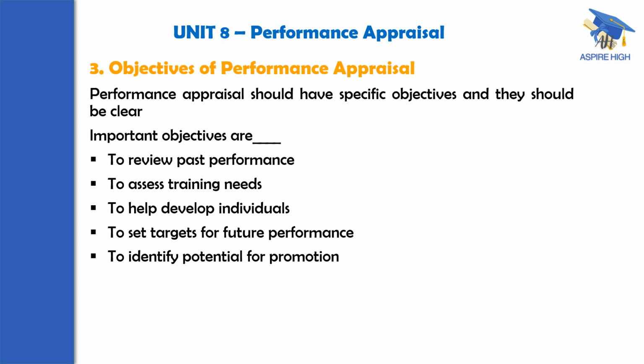So there could be a good number of objectives, but out of which the important 5 are: first one is to review past performance, because this is always done after a specified time period, say financial year, or nowadays even quarterly appraisal. Say to review past performances after completion of the financial year relating to the preceding financial year. Similarly, if it is a quarterly review, Q1, Q2, Q3, Q4 like that.